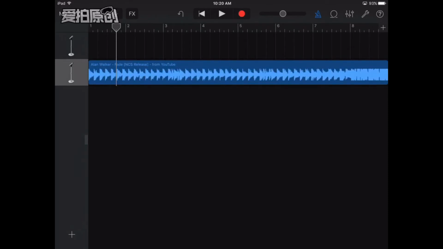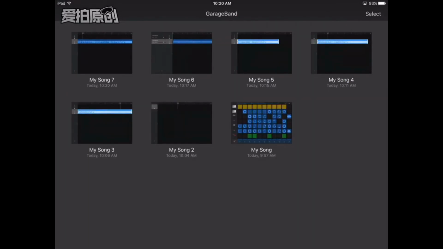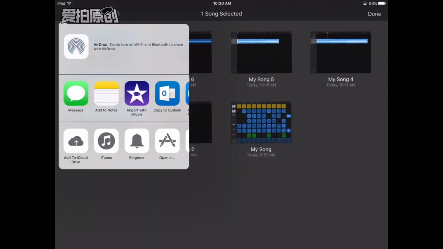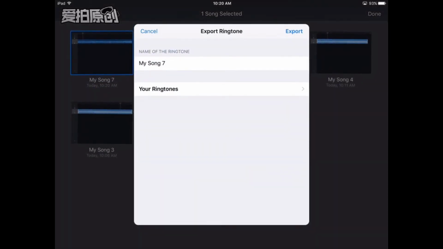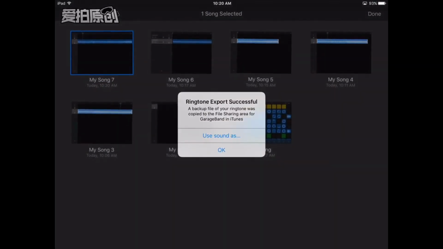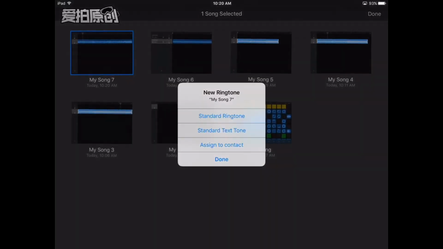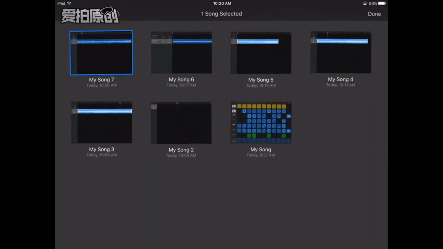Once you're done, you just want to click my songs, click select, click my song 7, click that box. Now I want to click ringtone, so it's basically very simple. I'm going to click export, use as a sound. This is a text tone. I'm not on an iPhone right now, so I can't actually make it my proper ringtone. So all I need to do is click use as a text tone, and boom, it should work.